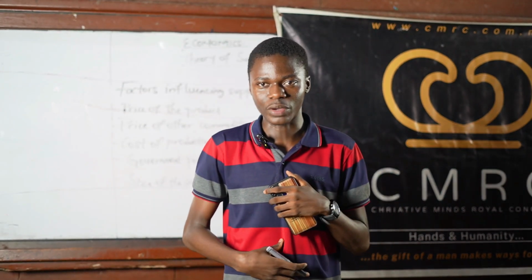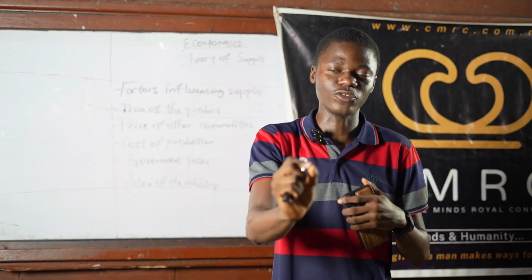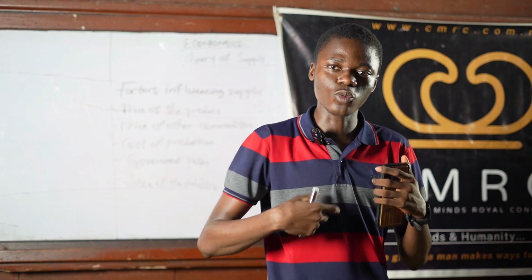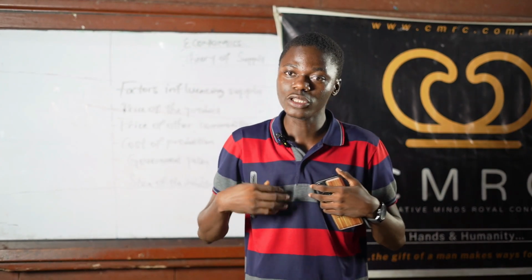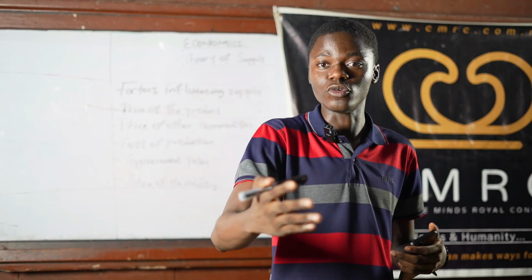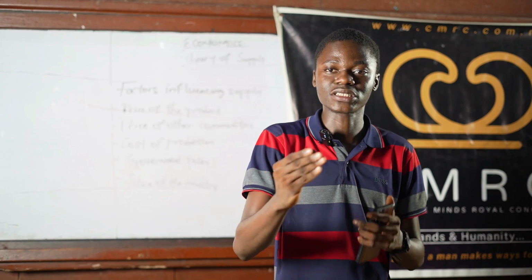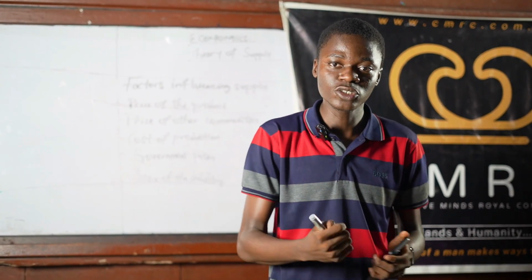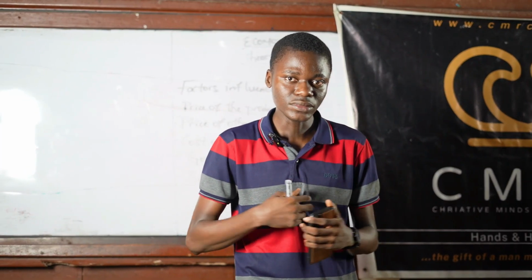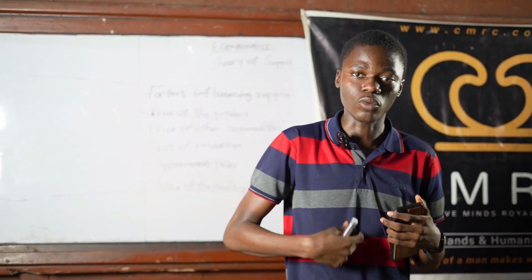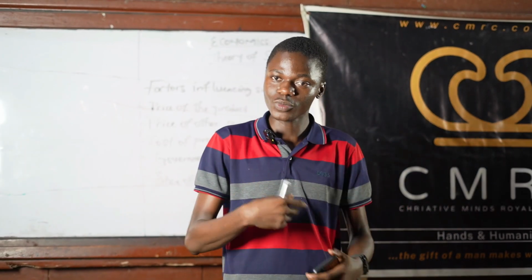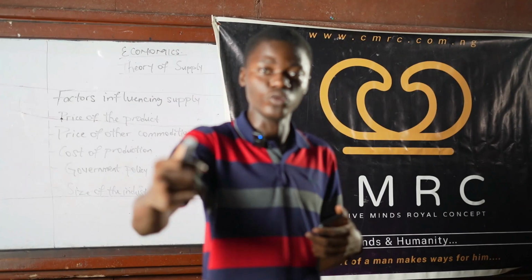If I increase the price of my product, but you hold the price of your product constant, my quantity supplied may fall. Why? Because consumers will not buy from me. They will rather prefer buying from you. Why? Because your particular product commands a cheaper price, even for the same commodity. So if I increase my price, my quantity supplied may fall if you keep the price of your product constant, because consumers will be willing to buy more from you than from me.